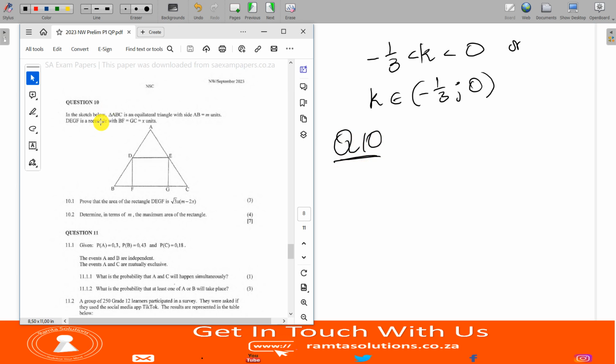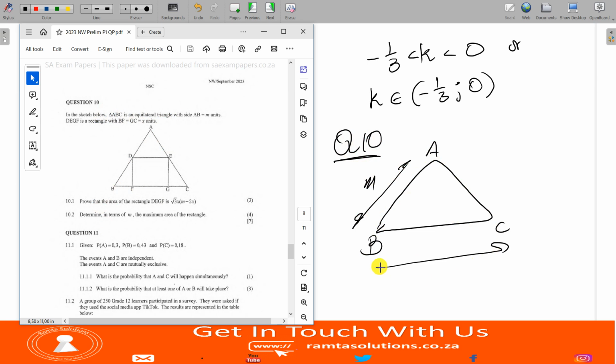Question 10: in the sketch below, triangle ABC is an equilateral triangle. Highlight equilateral. This means all sides of the triangle are equal, with side AB equals M. So this side here is M, and this side here is M, and this side here will also be M.